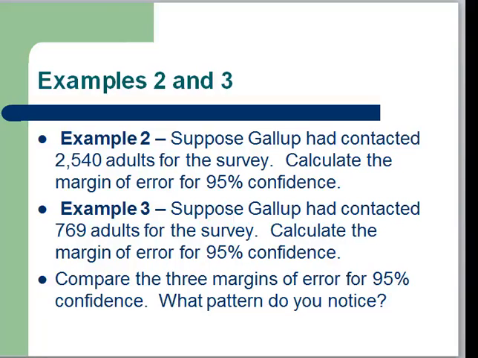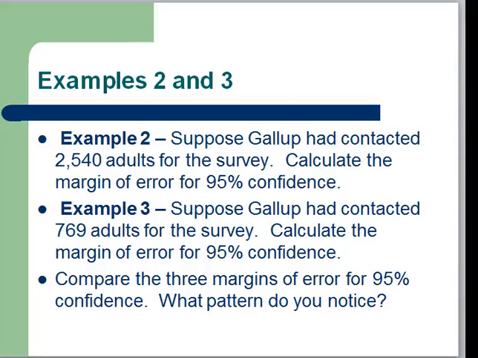Let's look at another example. Suppose Gallup had contacted 2,540 adults for the survey. We want to calculate the 95% confidence margin of error for that particular sample. Now let's think about this for a minute.